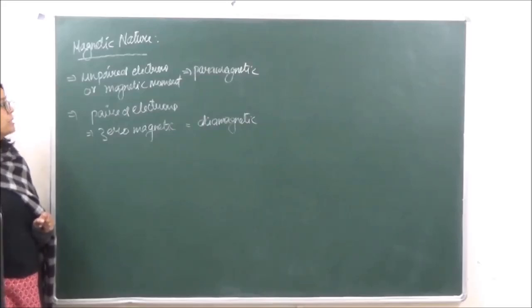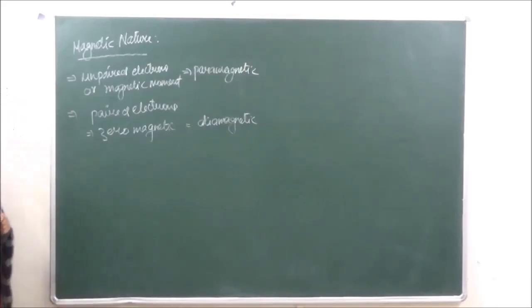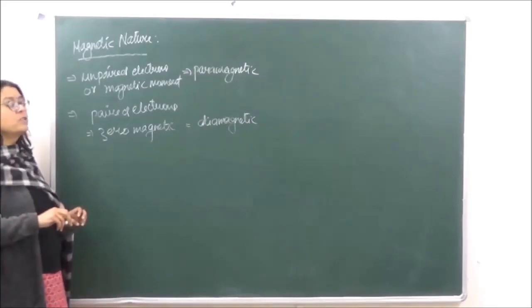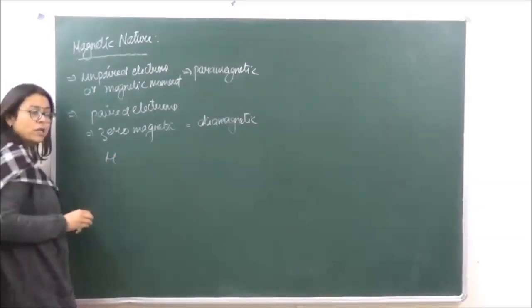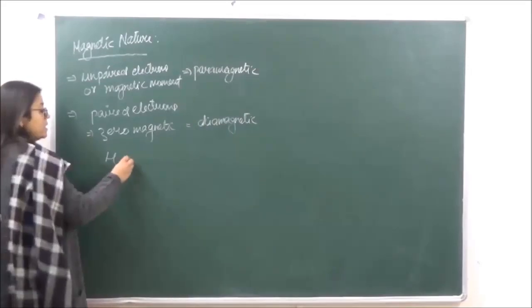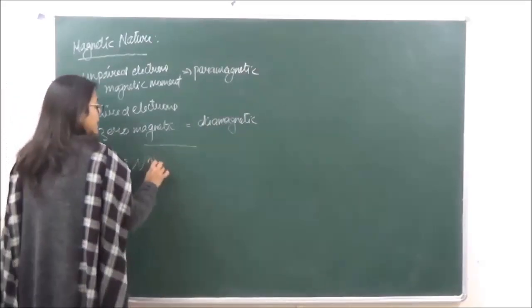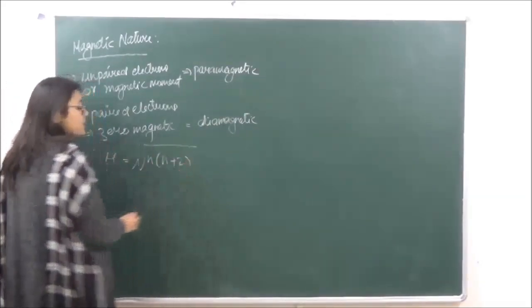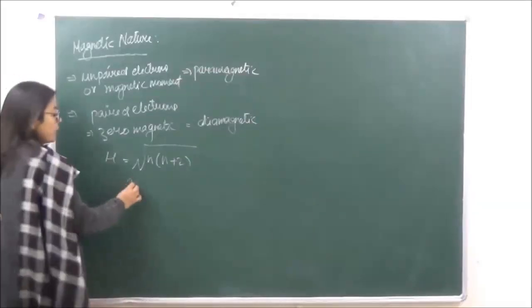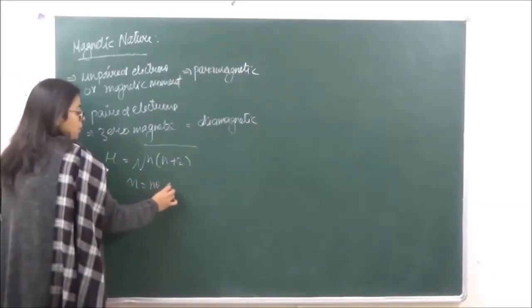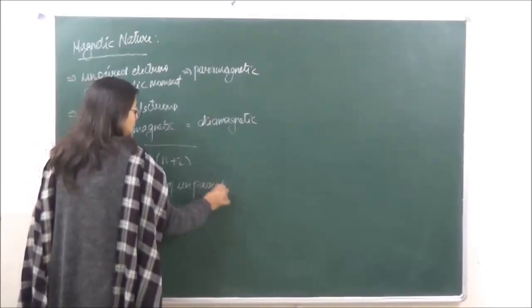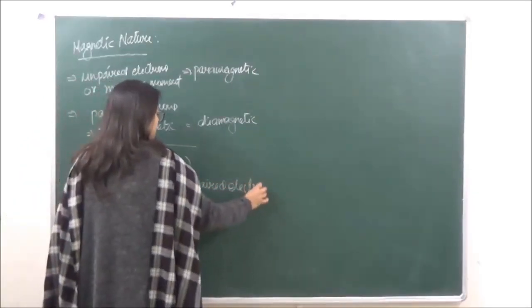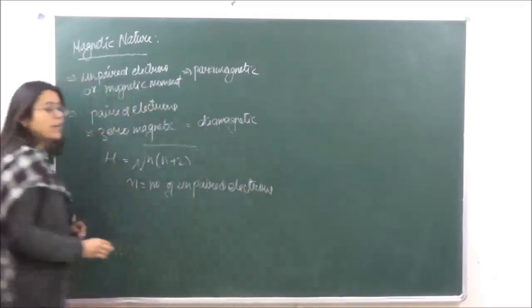We also know that the Bohr magneton is the unit which measures the magnetic moment, denoted by mu, right? This mu can be calculated as the square root of n into n plus 2, where n is the number of unpaired electrons present.